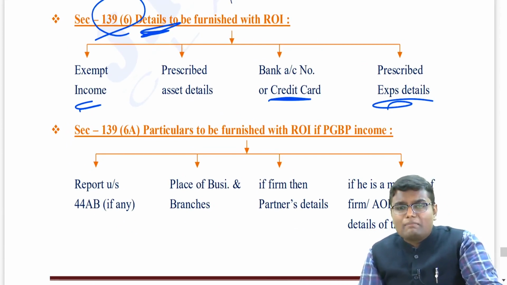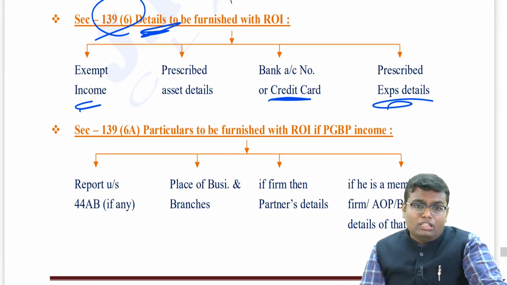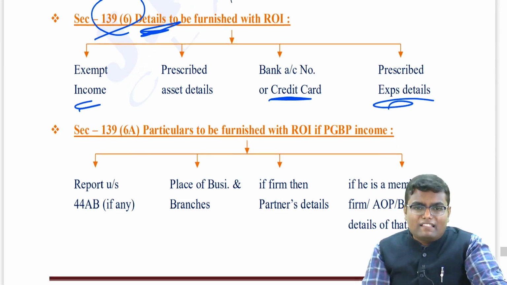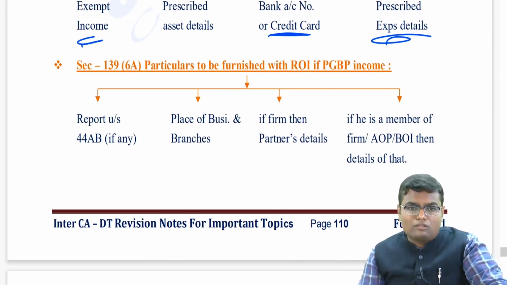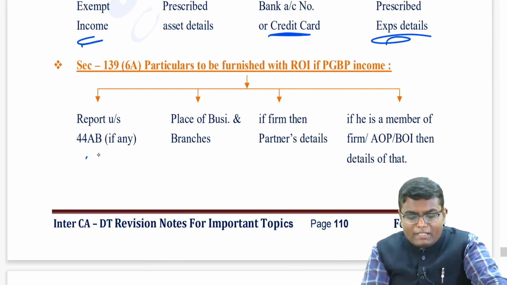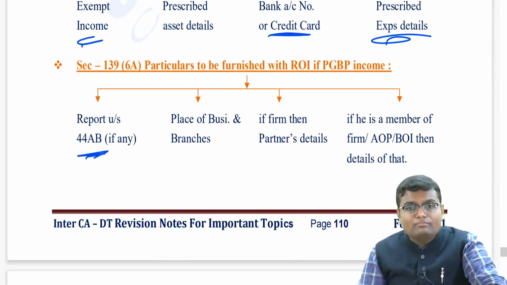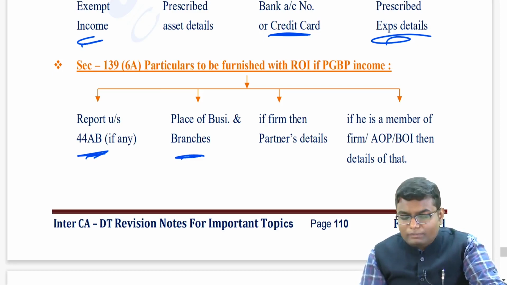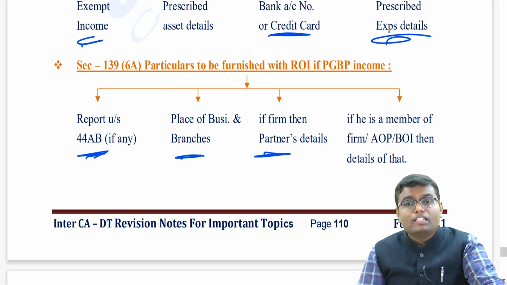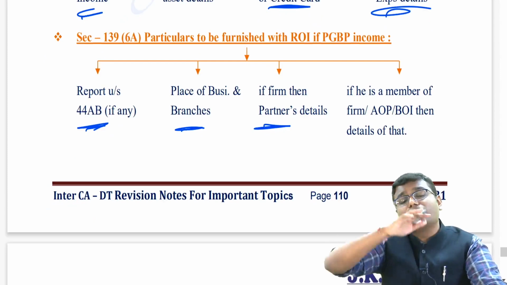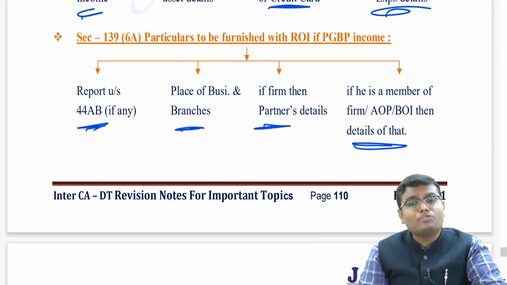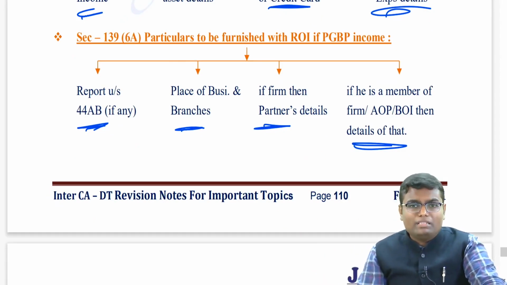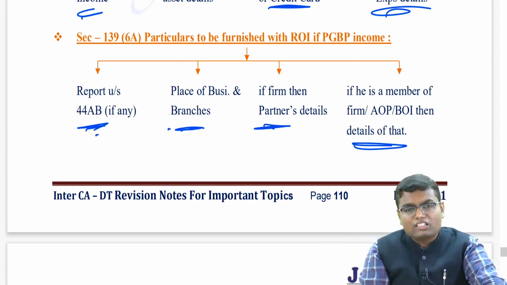If you are a businessman, you have PGBP income. Then over and above 139(6), you have to give some more details also. Like if you are an audited person, then report under 44AB. Then place of business and branches. If you are a partnership firm, then the details of partners. If you are a member, then in which firms you are a partner, those details also you have to give. So if you have PGBP income, you have to give these 4 details also over and above the details which we have seen earlier.